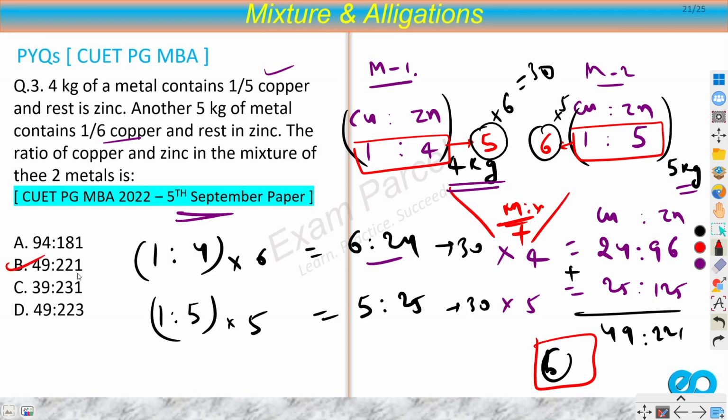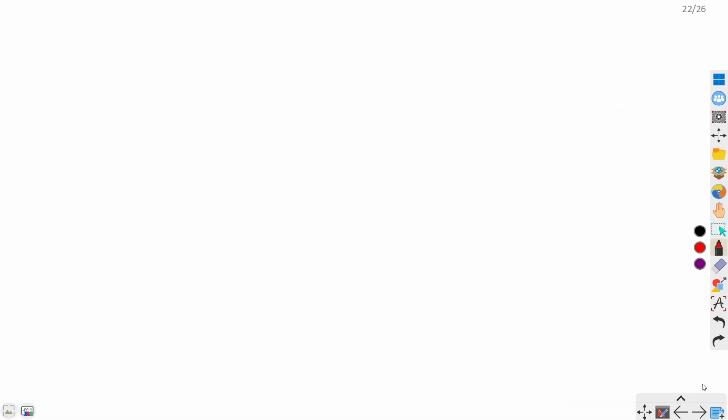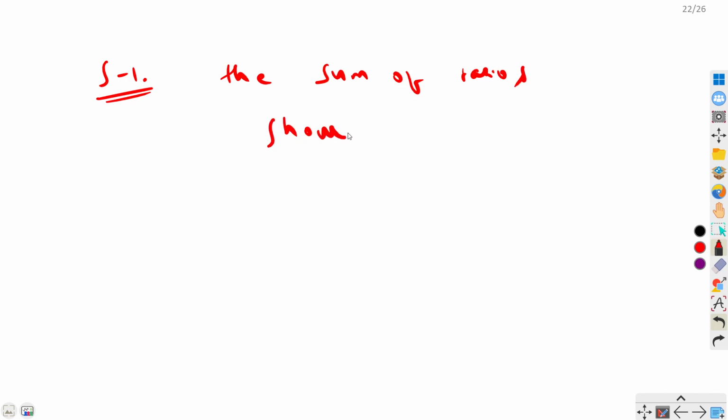So whenever you are mixing two different types of mixtures, I will note down these steps. Always focus on the first step. Some people skip this step and that's why they make mistakes. Your first step should always be that the sum of ratios should be made equal.